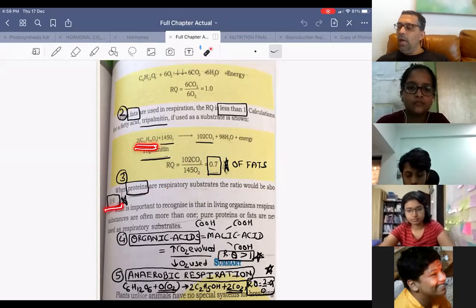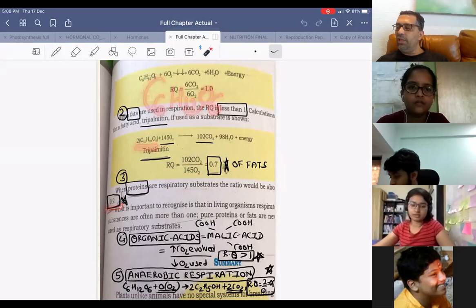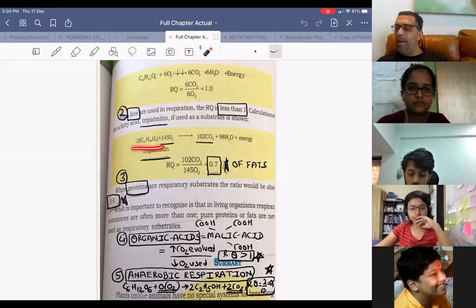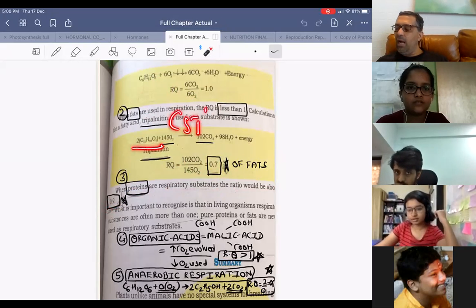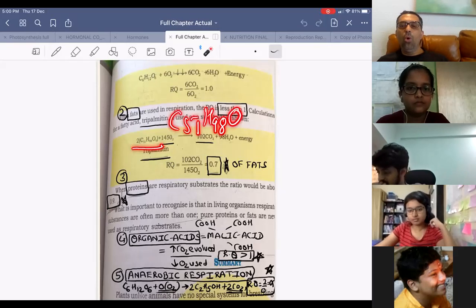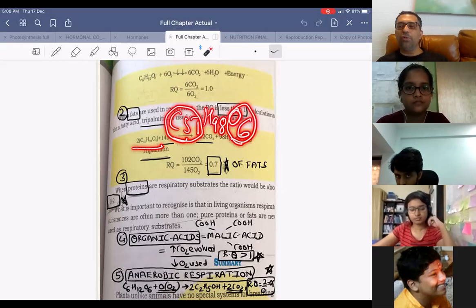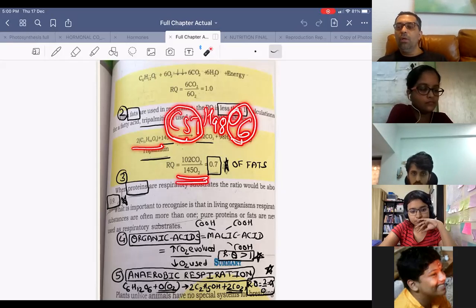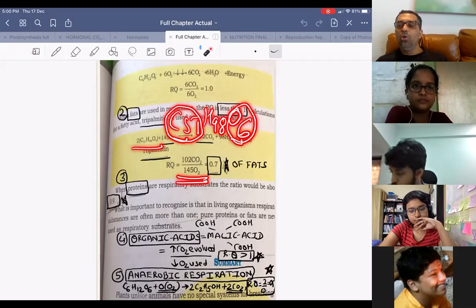In glucose, C6H12O6, there is as much oxygen as carbon, so CO2 is easily formed. But the formula of tripalmitin is C51H98O6. Compared to 51 carbon, there are only 6 oxygen. So you will need a lot of external oxygen to liberate more carbon dioxide.